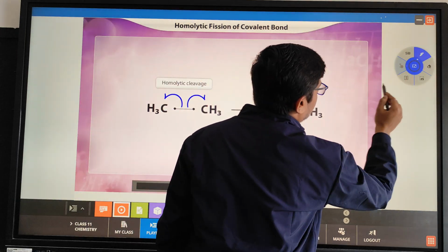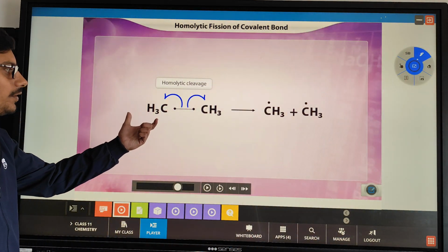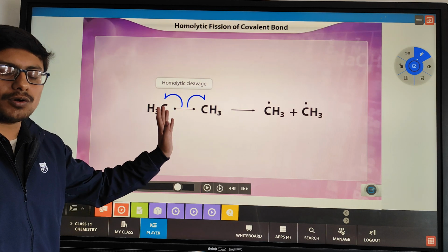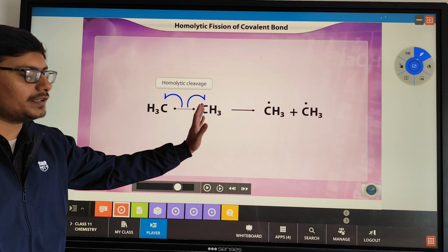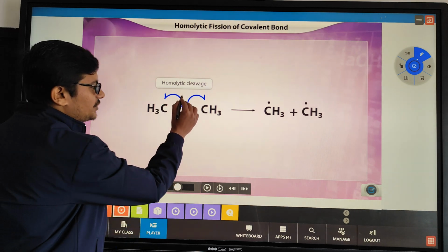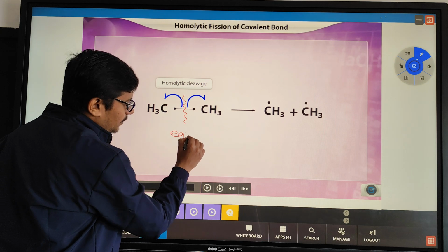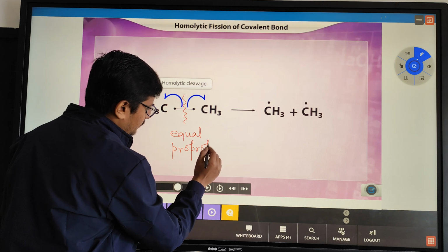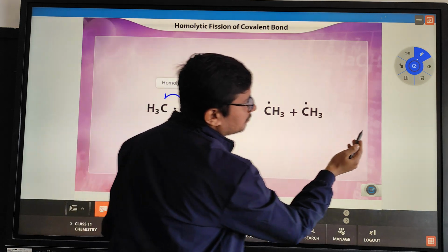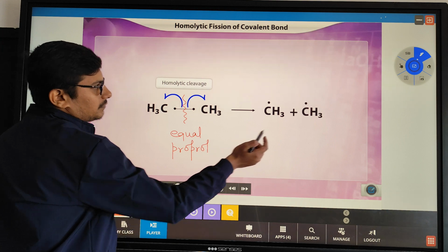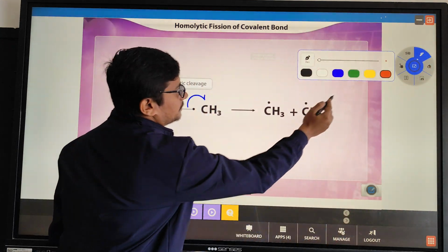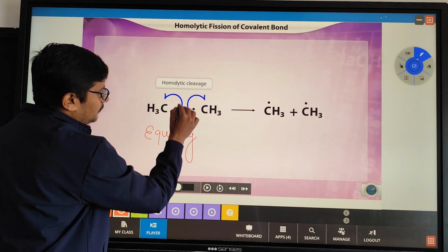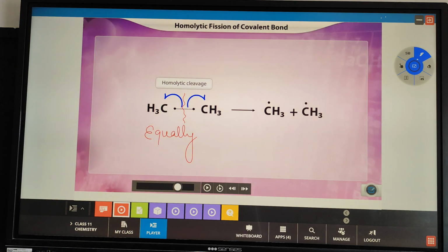See here what we have in this case. So now what are we doing? We are just distributing. Last time in heterolytic fission, we were giving both the shared electrons to any single species. Now we will share the electrons in equal proportion, or we can say equally. Here we will share it equally. So one bond is formed by the combination of how many electrons?